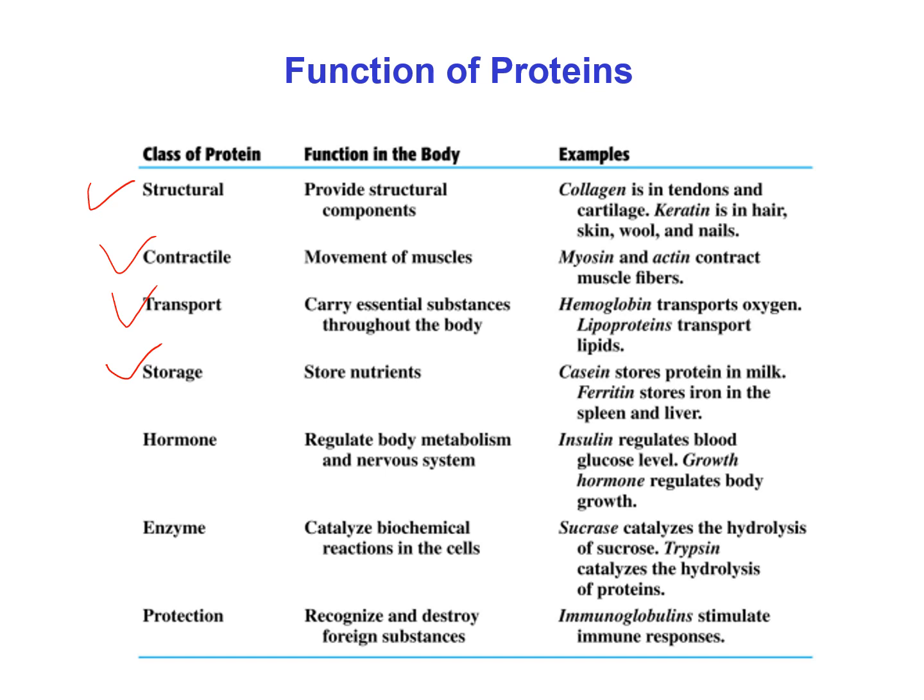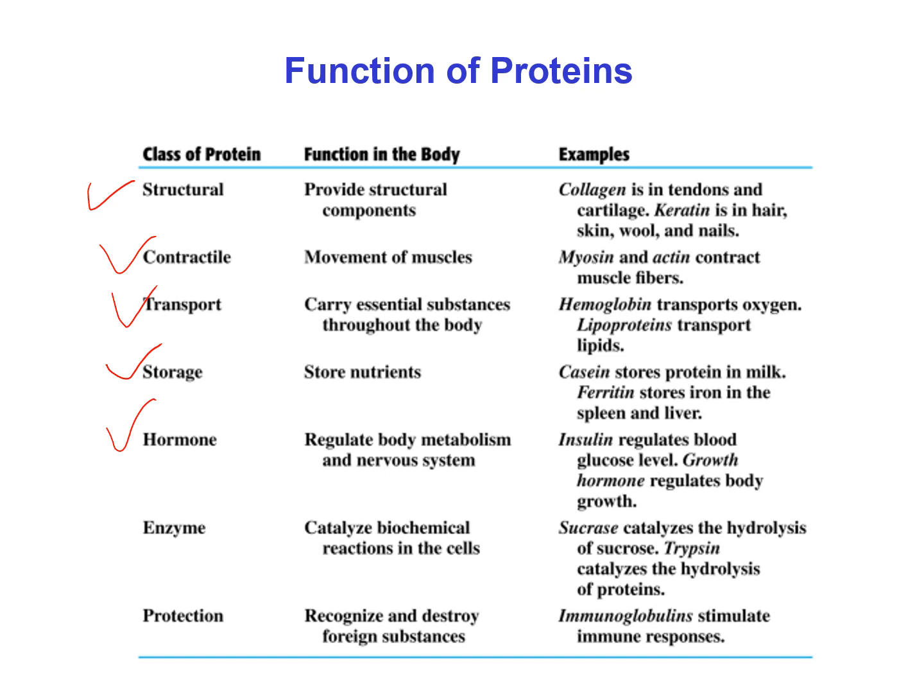That's why it is known as storage protein. Next class is hormone. Hormone is a protein which can regulate body metabolism and nervous system. For example, insulin. We know insulin can regulate our blood glucose level. That's why insulin is known as hormone.